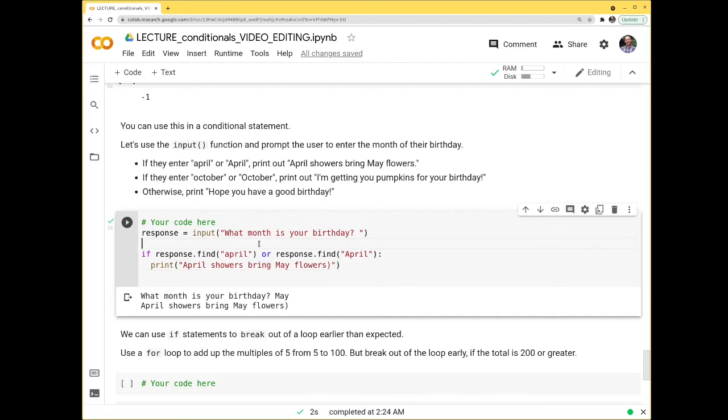Okay, so let's try this out. So we try April, and we enter it, and it says, oh, April showers bring May flowers. Oops, I've got an extra parenthesis here. Now what happens if we type May?